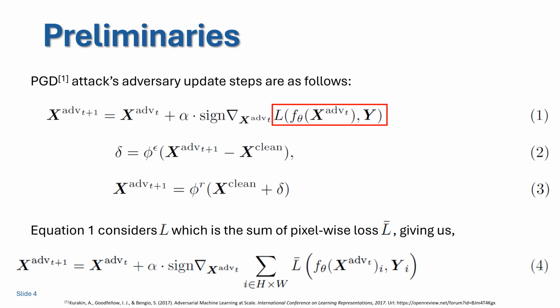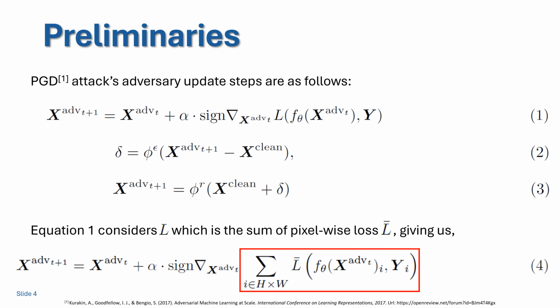Here, equation 1 considers loss L, which can also be written as the sum of pixel-wise loss L bar, giving us the following. However, as seen here, this does not take into account the pixel-wise information available. When optimizing an adversarial attack, our objective would be to fool the network on as many pixels as possible. Thus, it seems logical to focus the attack at fooling the network on pixels where it is more correct, while reducing the focus on pixels where the network is already sufficiently fooled.